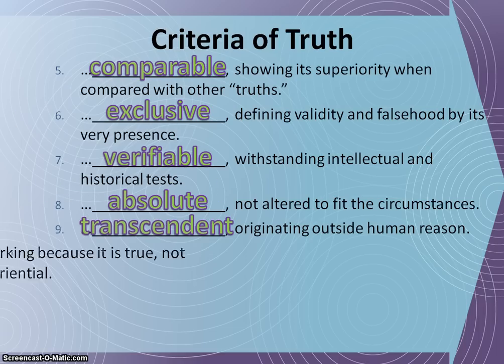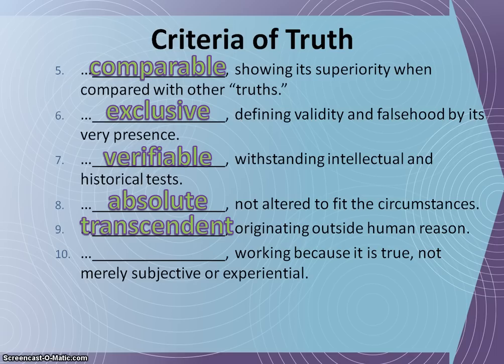And finally, number 10, the 10th criteria for truth, is that truth is truth because it is true, not just because we have thought it up. Subjective means existing in the mind, so a figment of our imagination, or it seems that way because we've thought it, or because we've experienced it. It's not based on subjective or experiential criteria, but it is objective. There is an object, a real thing, that is truth. Truth is objective. These 10 are criteria that something should fall into in order to be considered true. And by employing these, we can properly perceive what is truth.